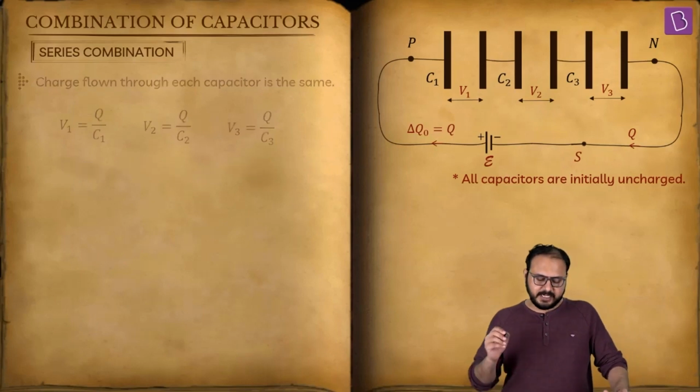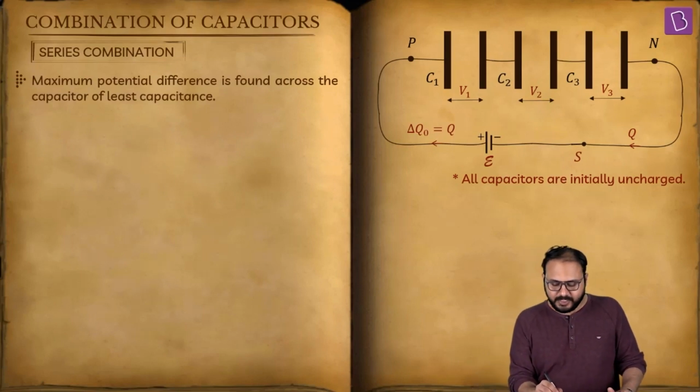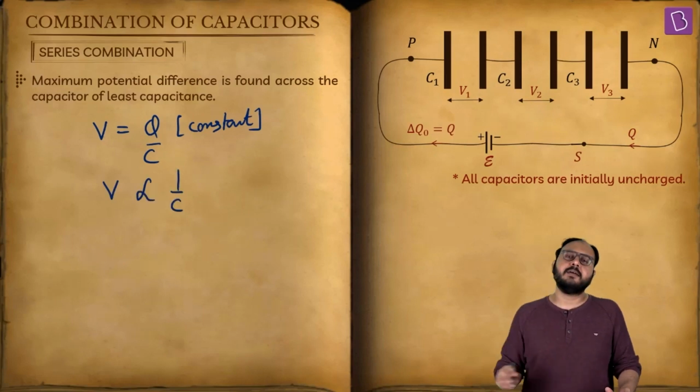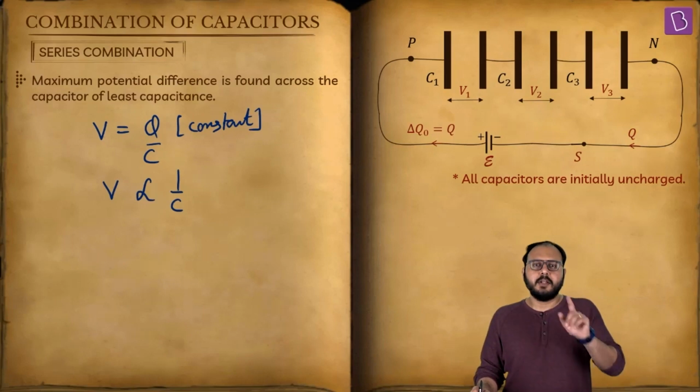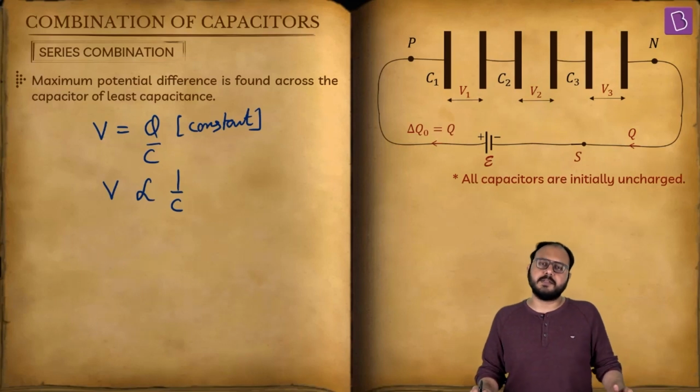And if that is so, the voltage V is equal to Q by C. Since Q remains constant, V is proportional to 1 by C. What does that mean? The lower the capacitance, the more is the share of that capacitor.